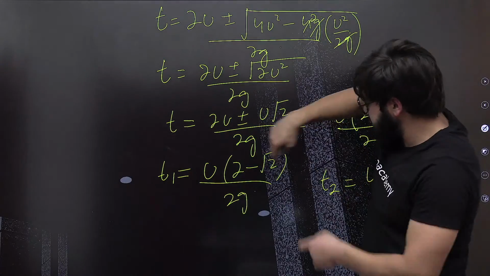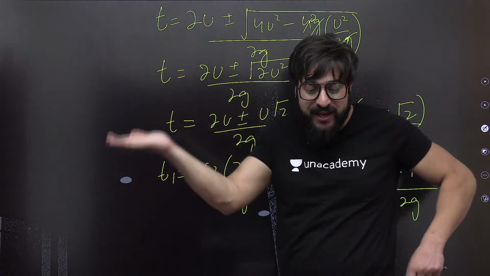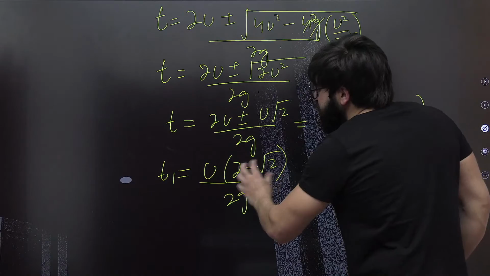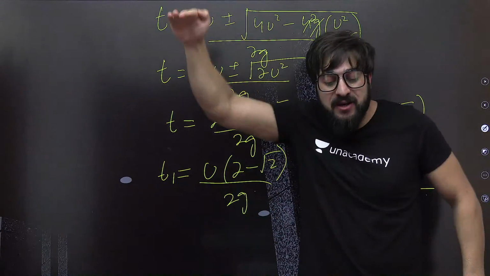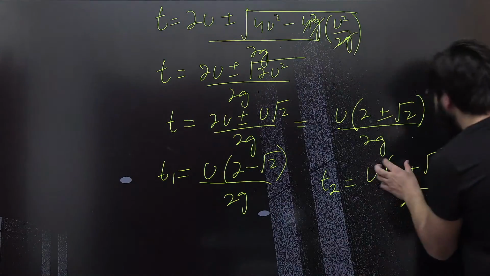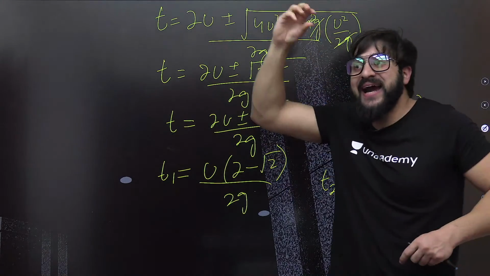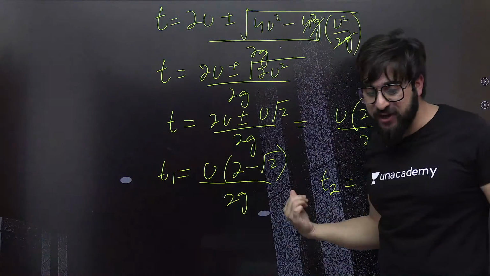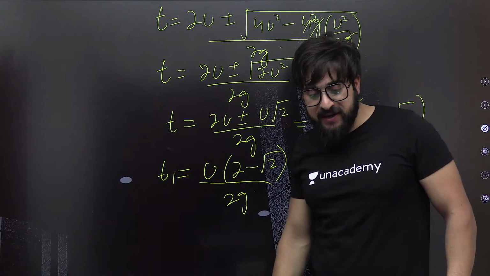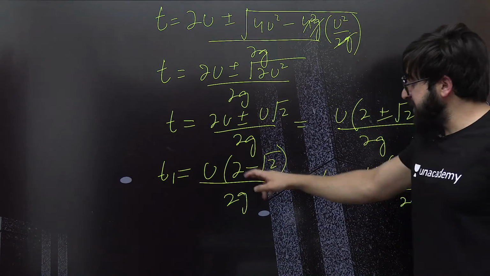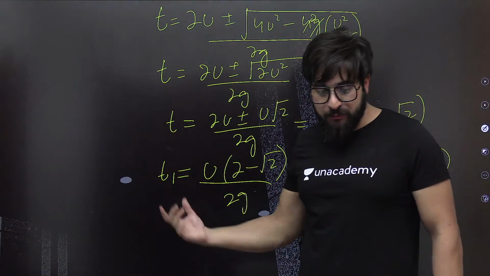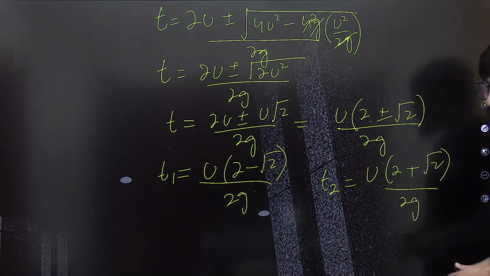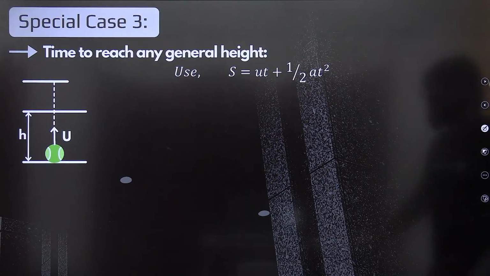See, why am I taking this plus and negative over here? When the body is going in the upward direction, at that point of time velocity keeps on decreasing, something will be reduced, u into 2 minus something will be reduced. Over here it will get added. When the body is falling back, velocity increases from 0 and keeps on increasing. That's why I'm taking the negative for the time of ascent, and the positive for the time of descent. I hope this is clear to everybody.